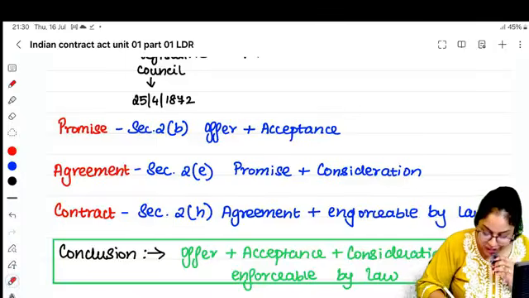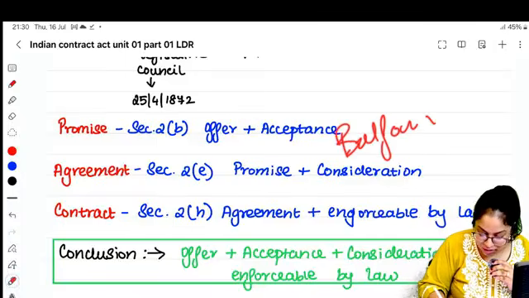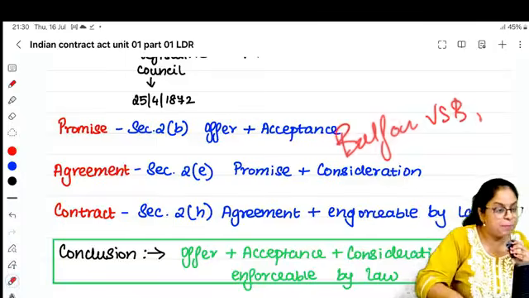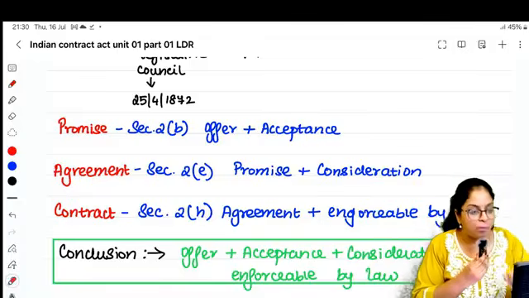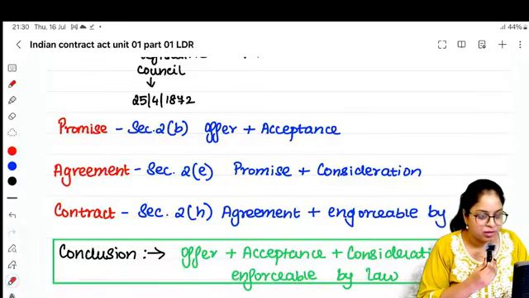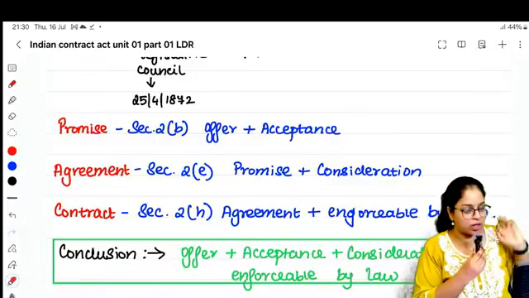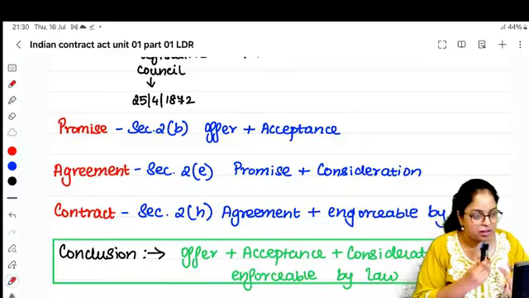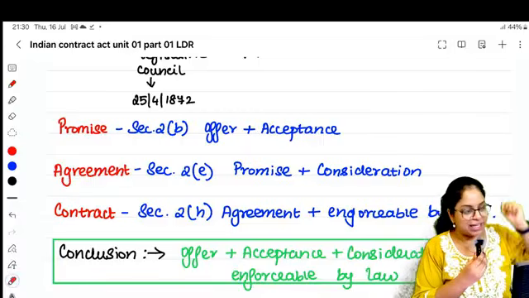அதே மாதிரி if you remember, we did a case law, Balfour versus Balfour. You remember? The husband promised the wife, I will give you how much? I will give you, let's say, 100 pounds of maintenance every month. Right? And the husband moved for his work to Ceylon. The wife was staying in Europe. He kept sending the maintenance.